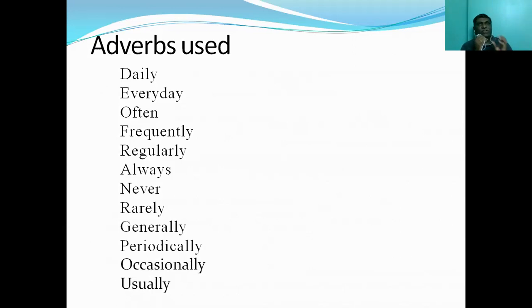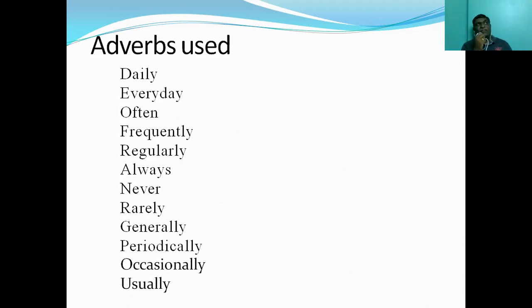So to know the frequency of the time, always in simple present tense, we will be using certain adverbs like daily. Daily refers to actions that happen every day. So daily, every day, often, very often, frequently, regularly, always, never.